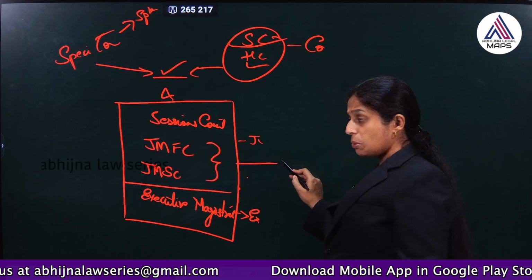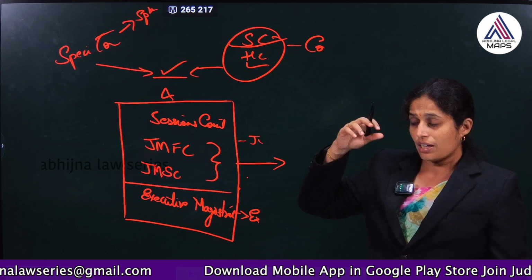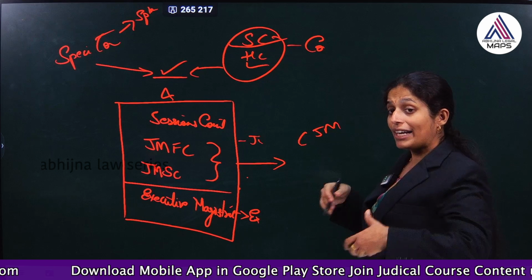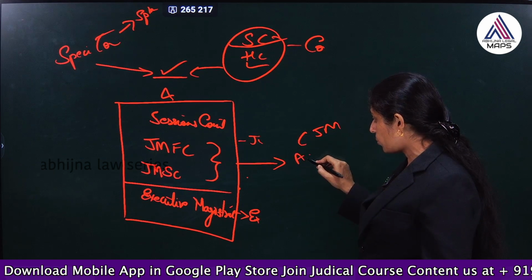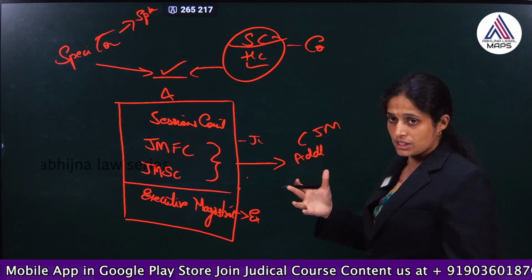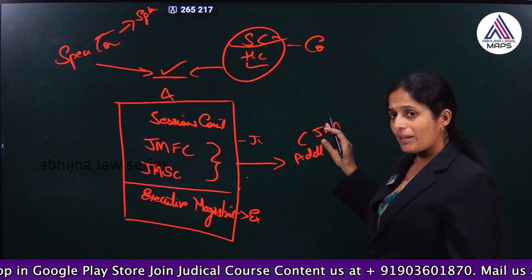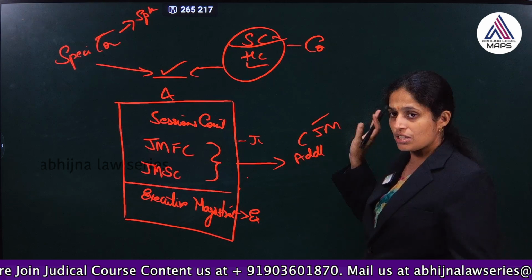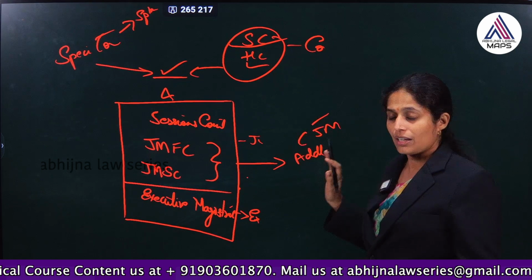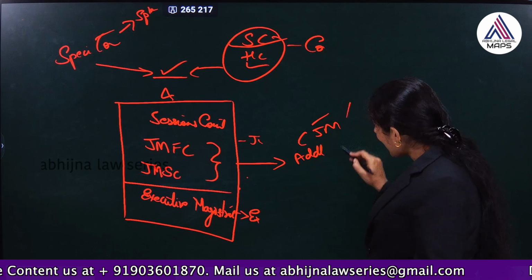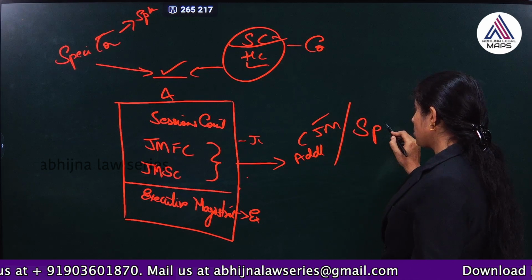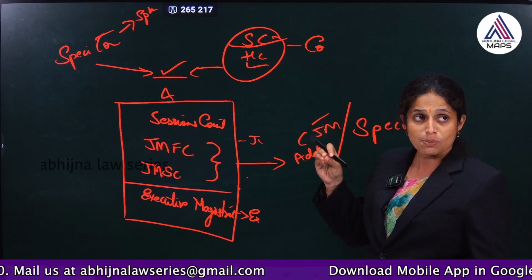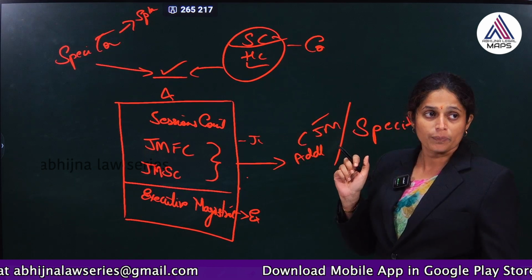There are many judicial magistrates, among them the main one is considered to be the CJM, Chief Judicial Magistrate, and some Additional Chief Judicial Magistrates could also be there. There could be many CJMs, that is Chief Judicial Magistrates. Among them, others are named as additional CJM and this person is named as CJM. And we can also have special judicial magistrates, special CJMs, especially for a particular purpose.